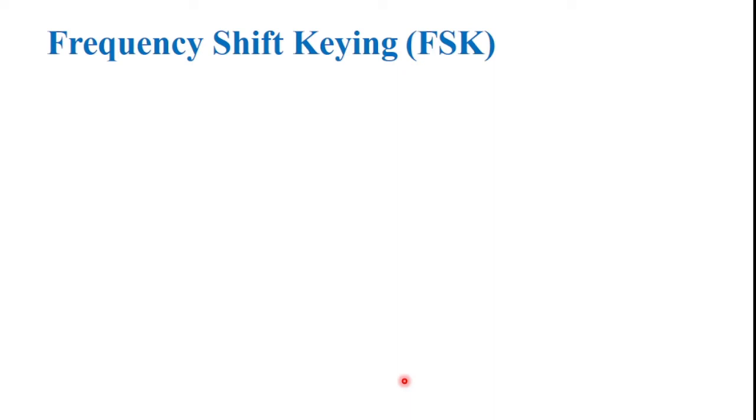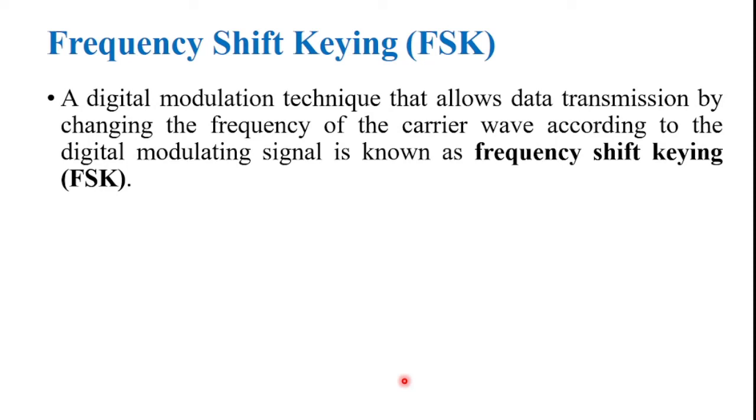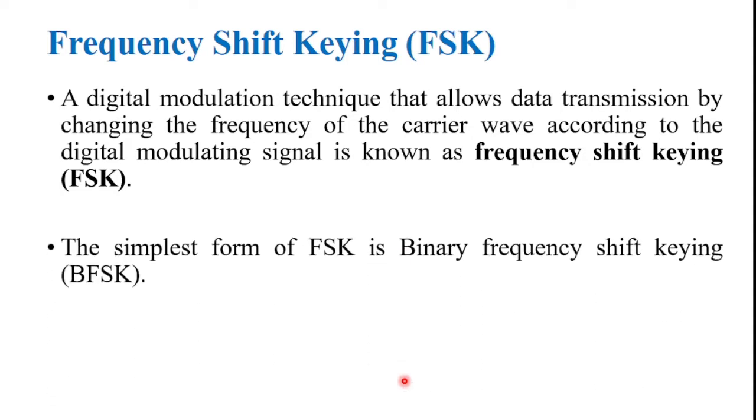And next one is frequency shift keying. And what is frequency shift keying? In FSK, the frequency of the signal is modulated to represent the signal levels, while amplitude and phase remain constant. Frequency shift keying is a digital modulation technique in which the frequency of the carrier signal varies according to the digital signal changes.